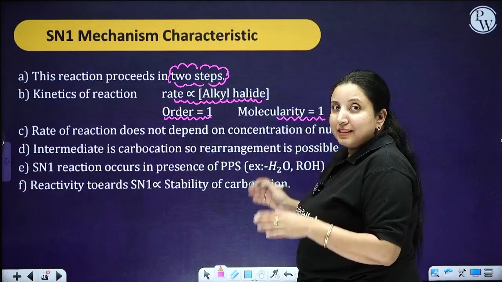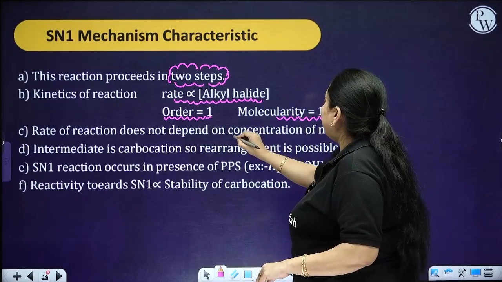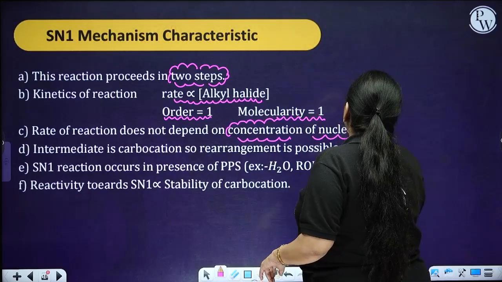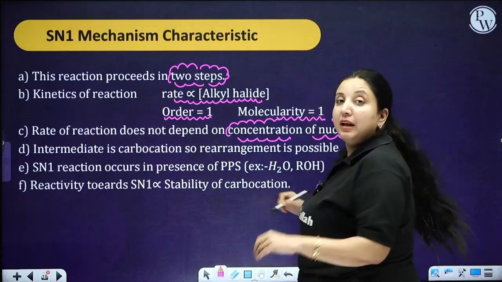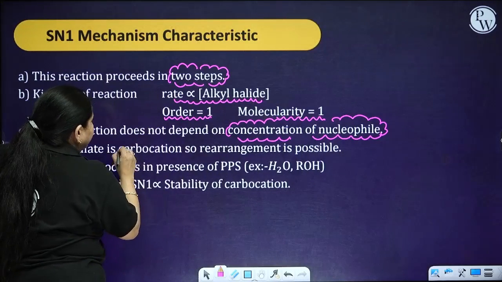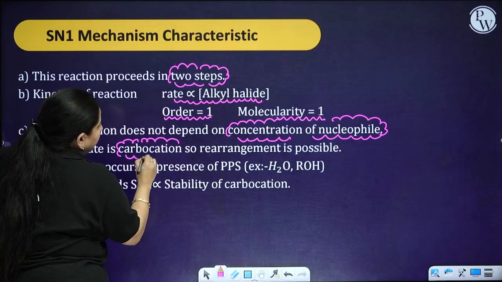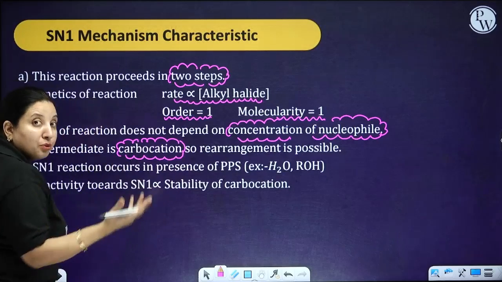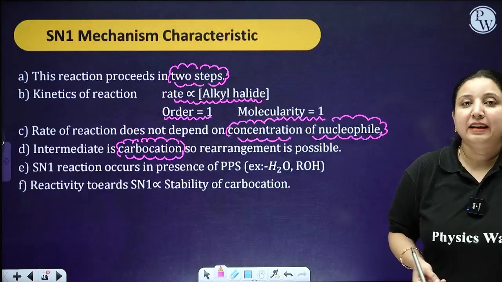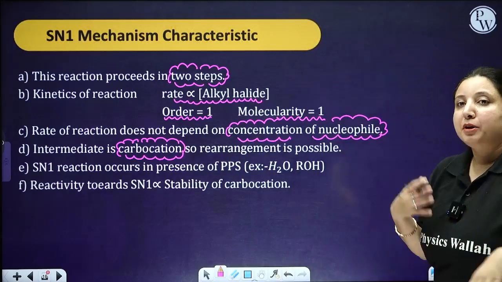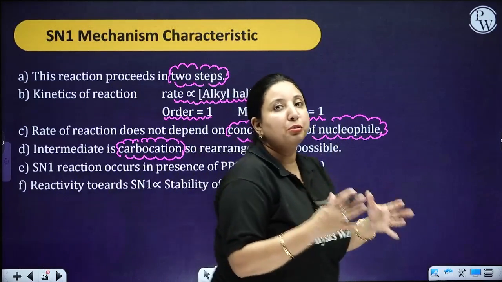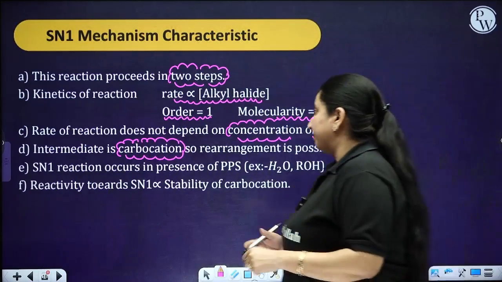The rate of reaction in this reaction is not going to depend on the concentration of the nucleophile. Why is it not going to depend on the concentration of the nucleophile? Because in the starting we did not have any nucleophile. The intermediate formed in step 1, if you remember, is the carbocation. Since we got the carbocation, rearrangement is possible. Why? Because we have already studied that when you have a carbocation formation, you can have the shifting of hydride, the phenyl shift or the methyl shift in order to obtain a stable carbocation.